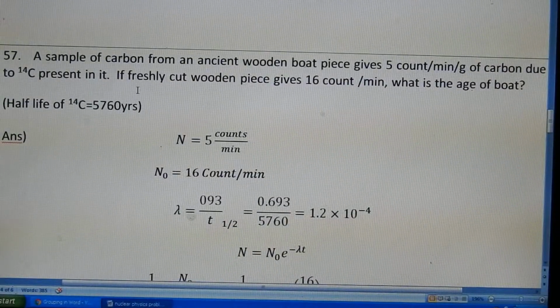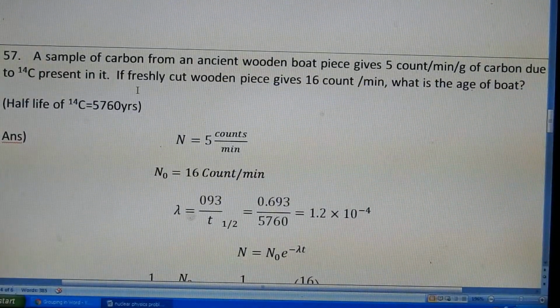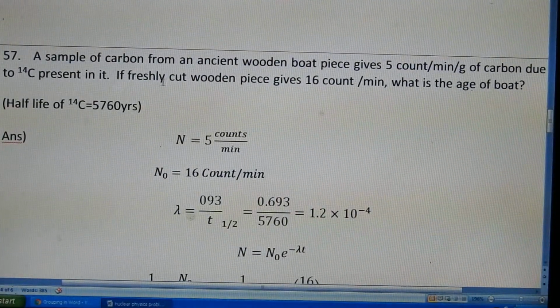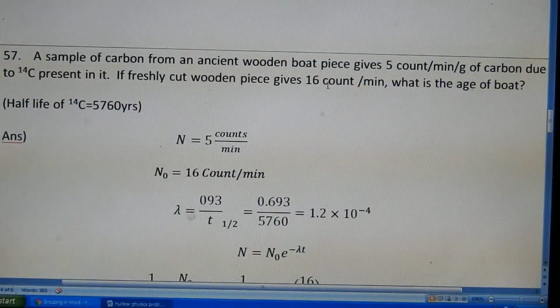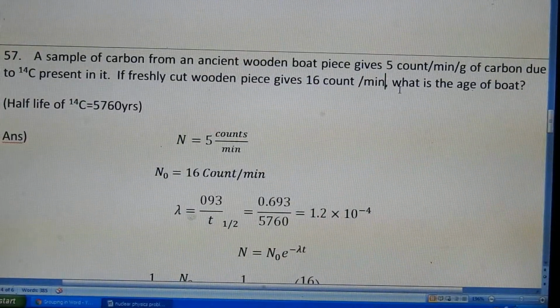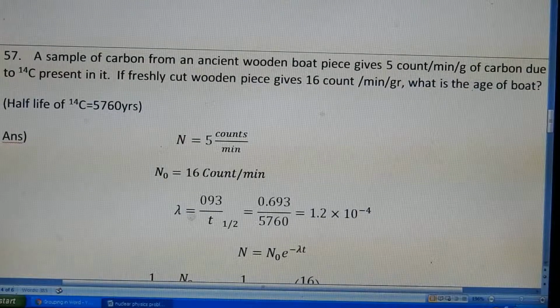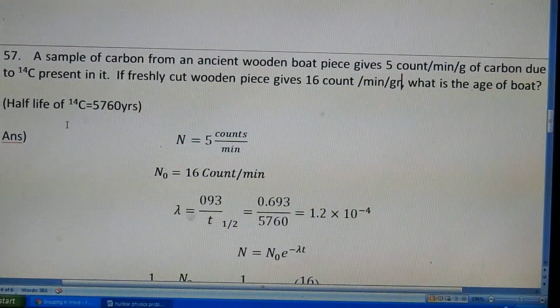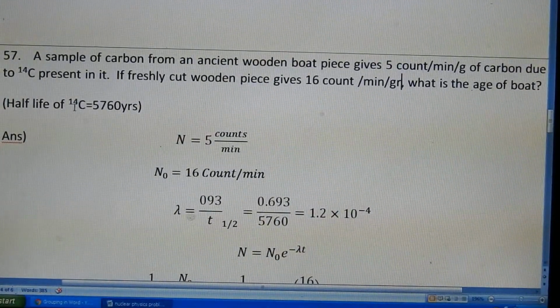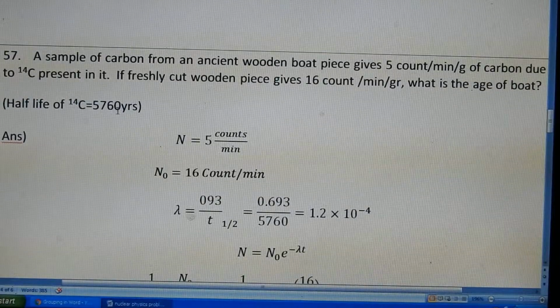Okay, so now what he is asking is the age of the boat. If you take a freshly cut wood piece, its C14 decay rate will be almost 16 counts per minute per gram. The half-life of C14 is 5760 years to become half.